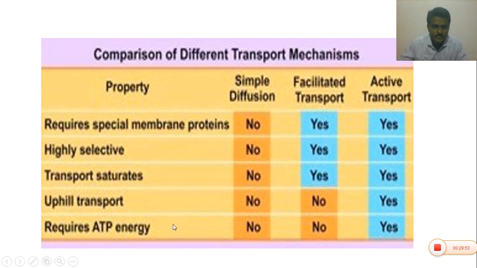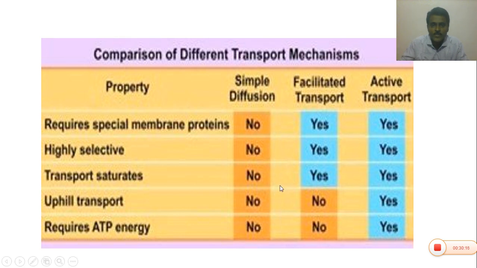In simple diffusion, ATP is not utilized, and also in facilitated diffusion, ATP is not utilized. But in active transport, only by the use of ATP are the ions or molecules transported from one cell to the other cell.